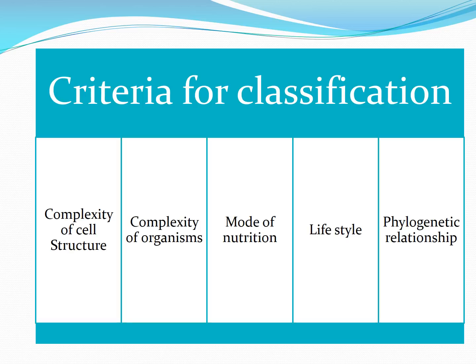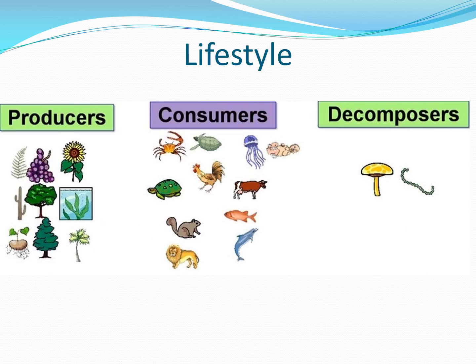The next criteria which he used for classification was lifestyle. According to the lifestyle, we can divide the organisms into three: producers, consumers and decomposers. Producers are plants. Consumers are those animals which are dependent upon the plants, and decomposers are those which feed on the dead and decaying matter of plants as well as the animals.